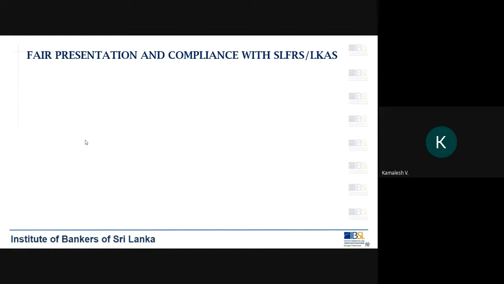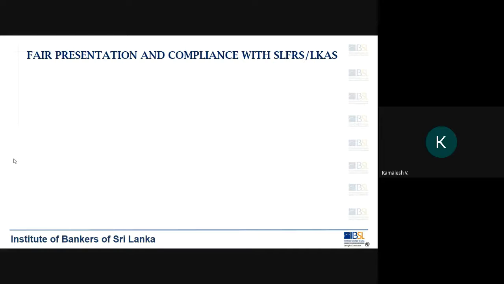So when you are preparing financial statements, it is the responsibility of the accountant or the bookkeeper or the preparer of the financial statements to make a fair presentation which is in compliance with the SLFRS and LKS. I told you what SLFRS is.